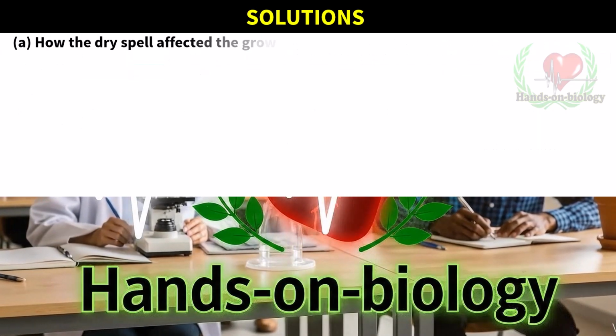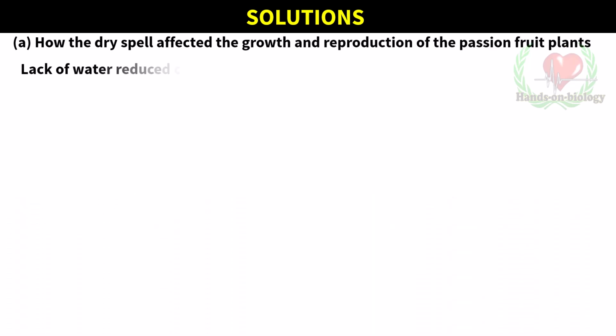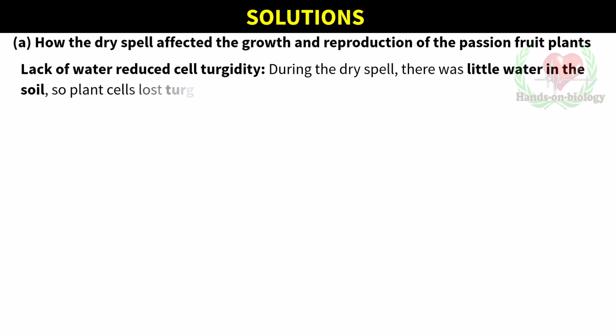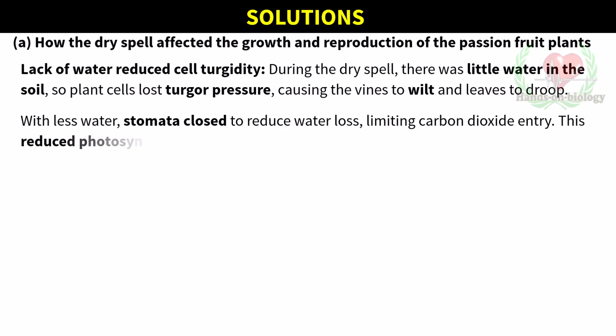Lack of water reduced cell turgidity. During the dry spell, there was little water in the soil, so plant cells lost turgor pressure, causing the vines to wilt and leaves to droop. With less water, stomata closed to reduce water loss, limiting carbon dioxide entry. This reduced photosynthesis, so the plants made less food for growth.